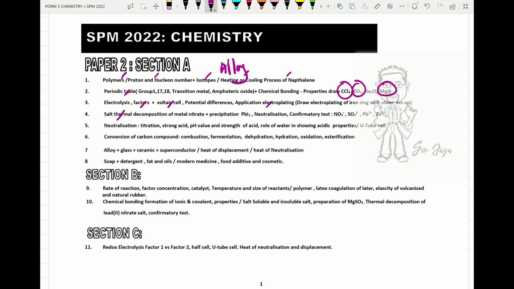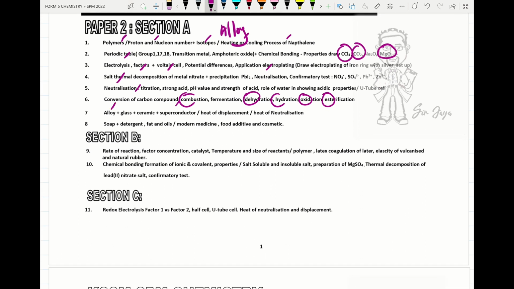The fourth question will be thermal decomposition of metal nitrate. The next question will be neutralization and conversion of carbon compounds. Please focus on the fermentation process and combustion of alkane, and also the dehydration process, hydration process, oxidation process, and esterification. Please focus on glass, alloy, ceramic, advanced ceramic, traditional ceramic, superconductor, reinforced concrete, heat of displacement or heat of neutralization, soap, detergent, fat and oil, modern medicine, food additive and cosmetic.